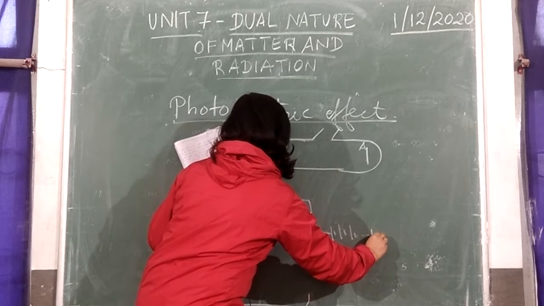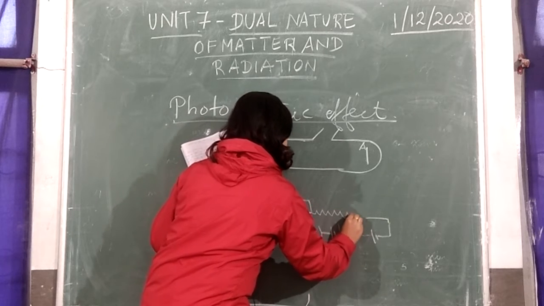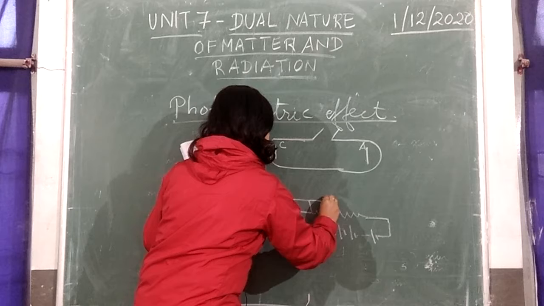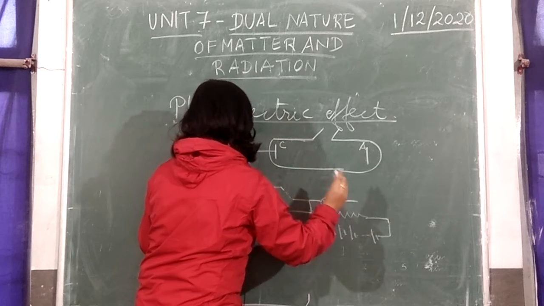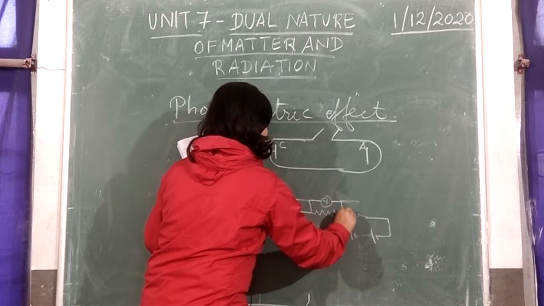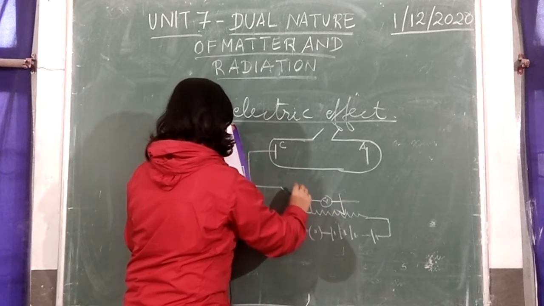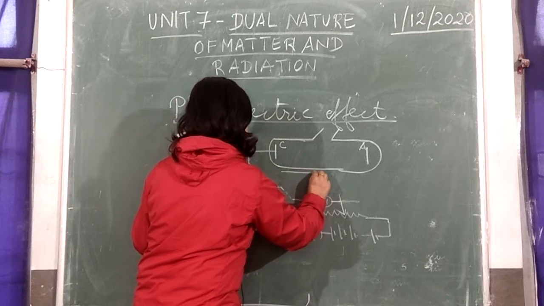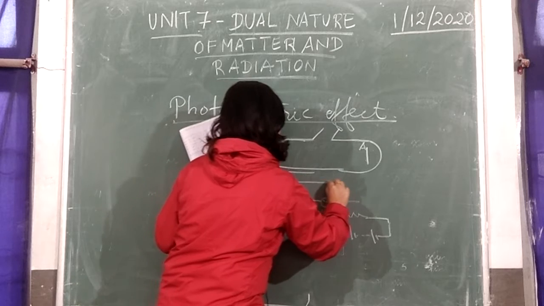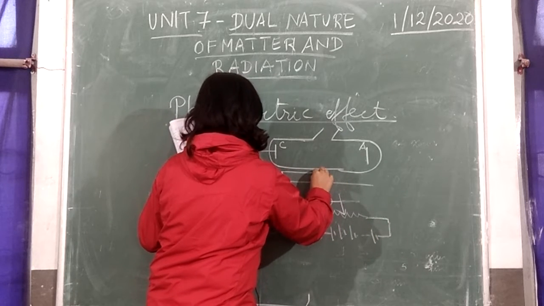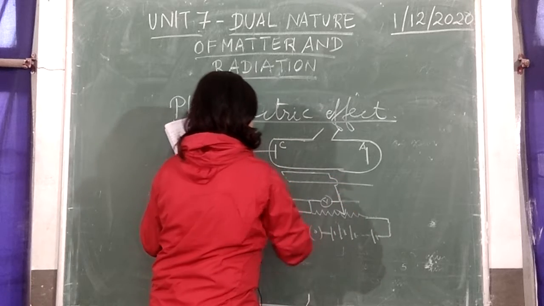Then a rheostat, and a voltmeter to measure the potential difference between these two plates. We also have a reversing key to reverse the direction of current, connected to this one.